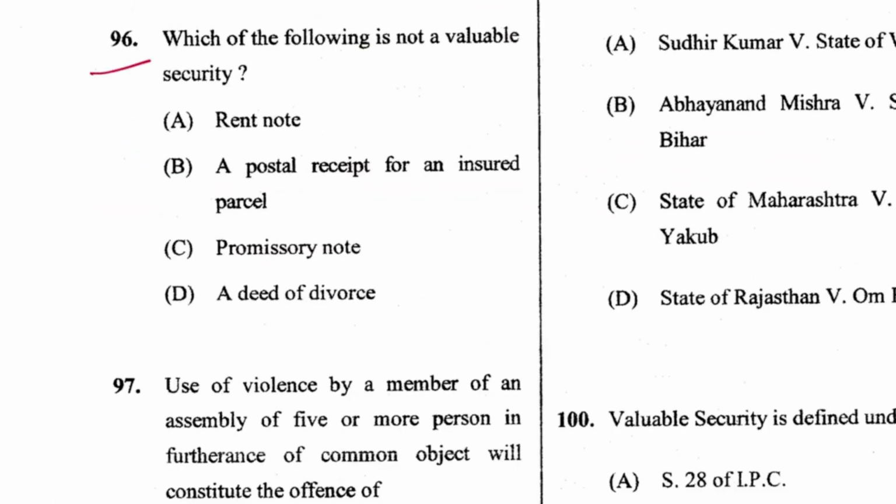Next, 96: which of the following is not a valuable security? Rent note. Is a postal receipt for an insured parcel? No, it is not. Yes, obviously. Promissory note, yes. Deed of divorce, no. D is the answer.